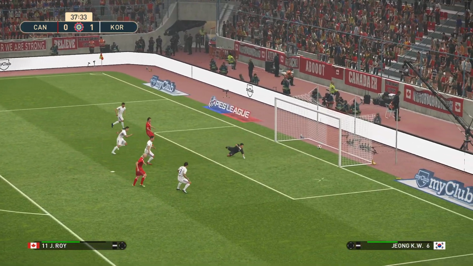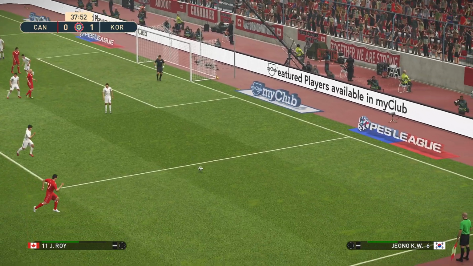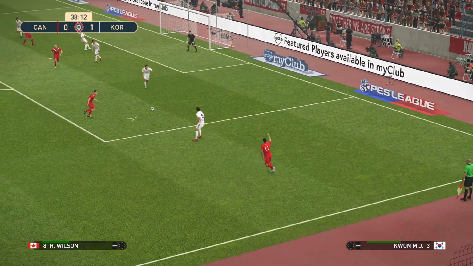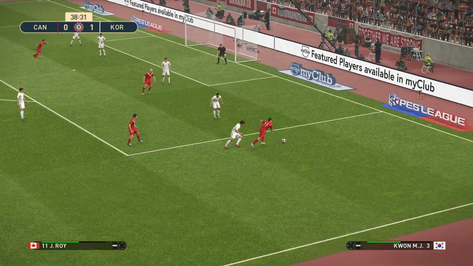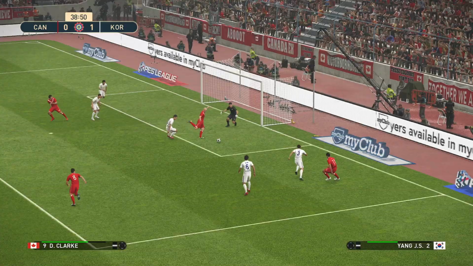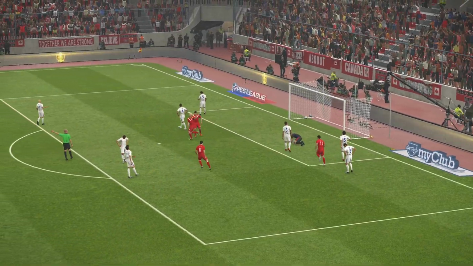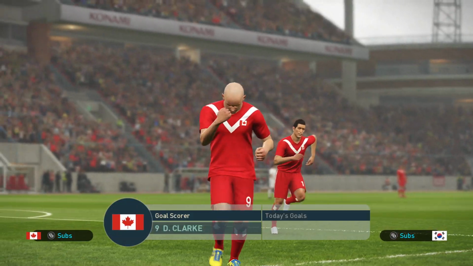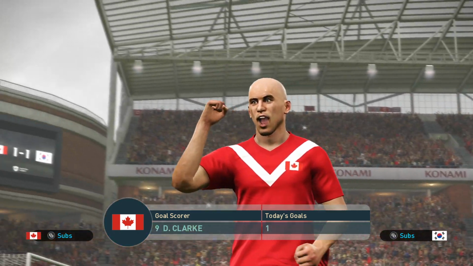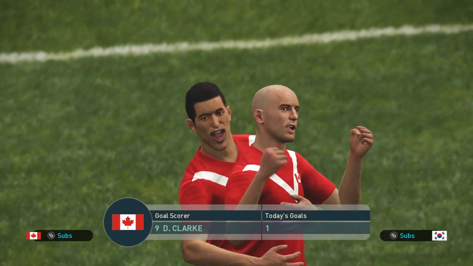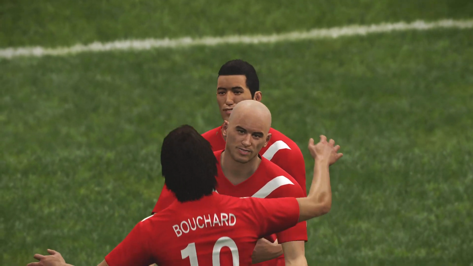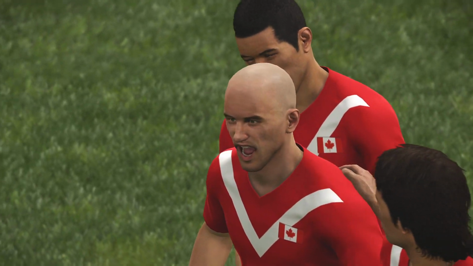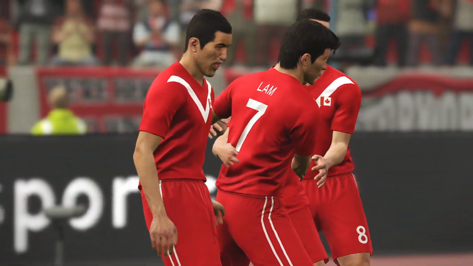Well, here's Bouchard. Oh, and Bouchard hits the crossbar. Canada so close to equalising. Here they come again. It's Roy. And a goal! Clark equalises. Canada are back in the game. And the goal comes just a couple of moments after Bouchard had a chance to equalise.